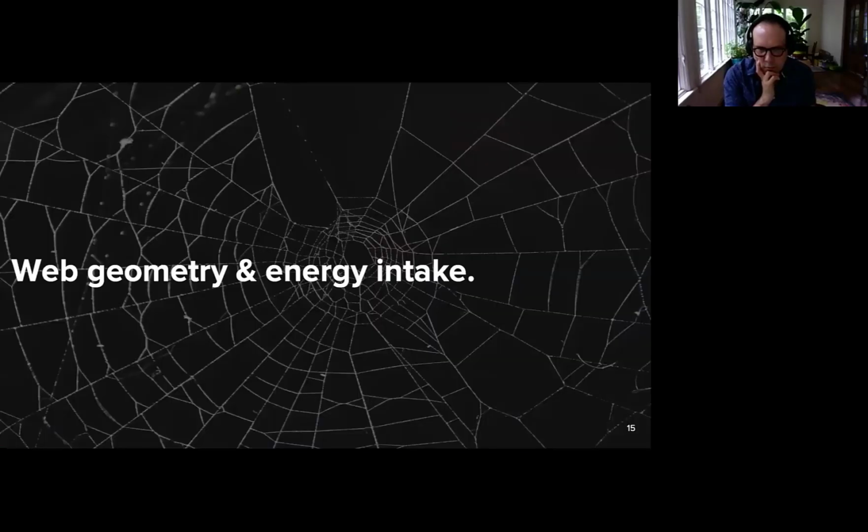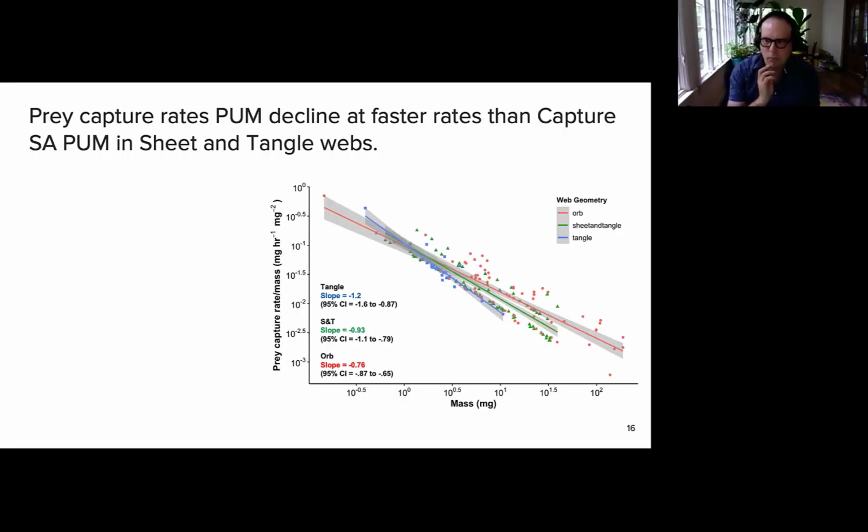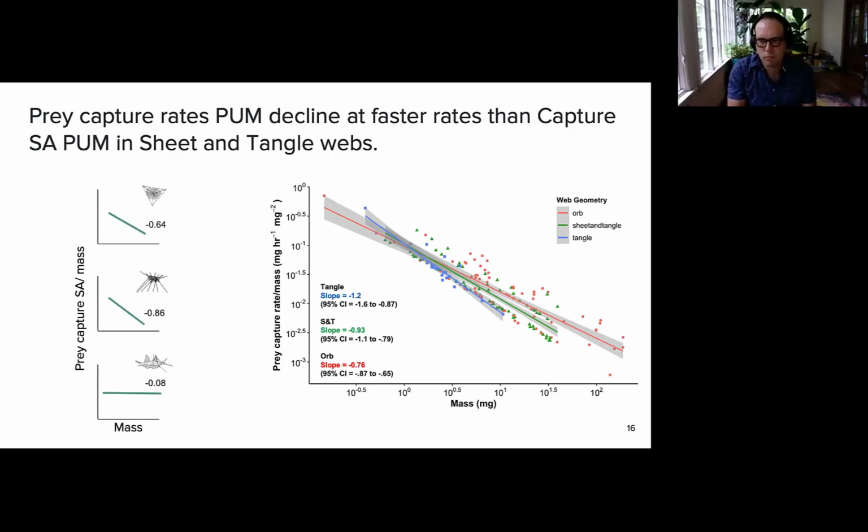Okay, so let's get into the results for web geometry and energy intake. We found that prey capture rates per unit mass decline with steeper slopes than capture surface area per unit mass in sheet and tangle webs. And this potentially indicates that webs are not perfectly efficient devices. In the graph on the left, you'll see prey capture surface area per unit mass as a function of mass on the x-axis. If you zone in on the bottom graph, you'll see that, again, as I illustrated previously, sheet and tangles have essentially a constant slope.